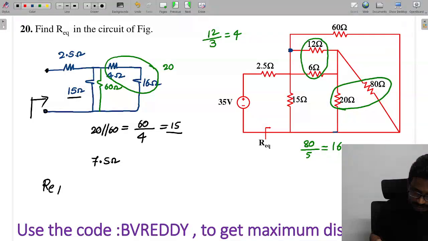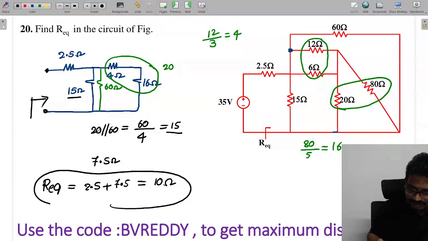So the R equivalent will come as 2.5 plus 7.5, which is 10 ohms.